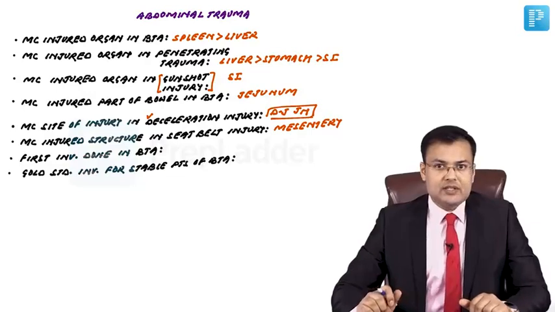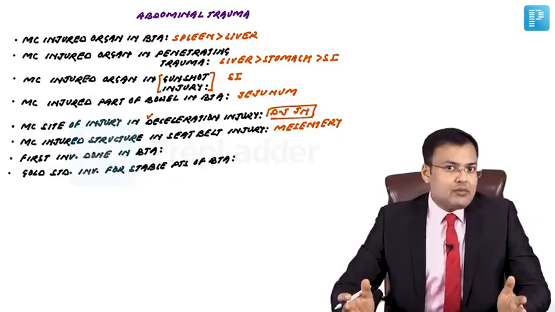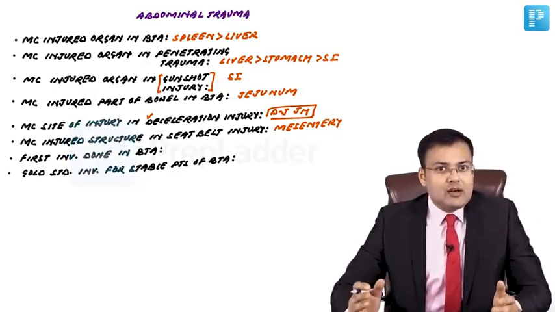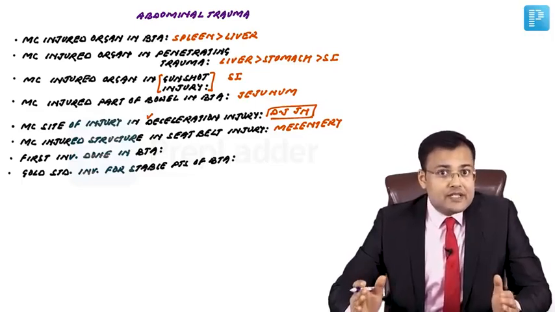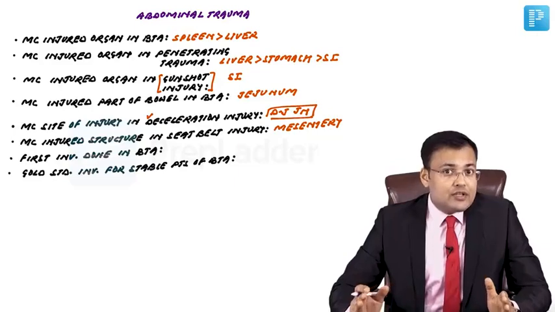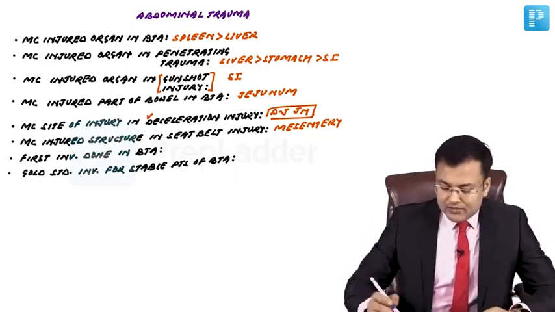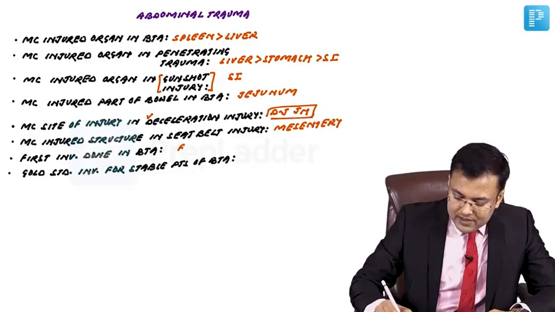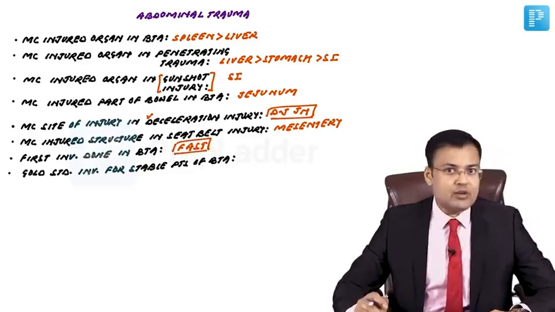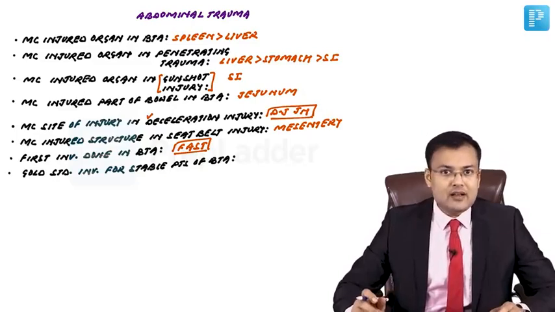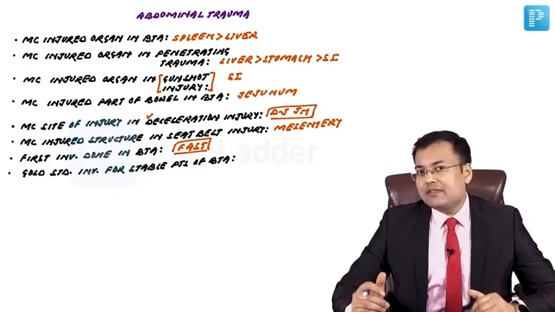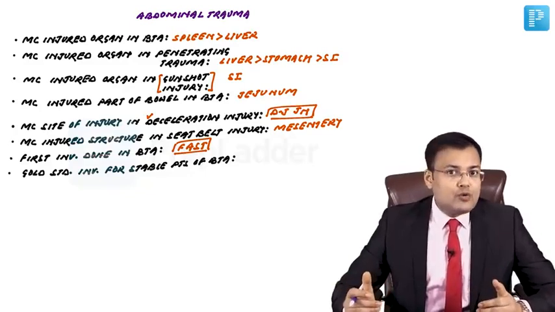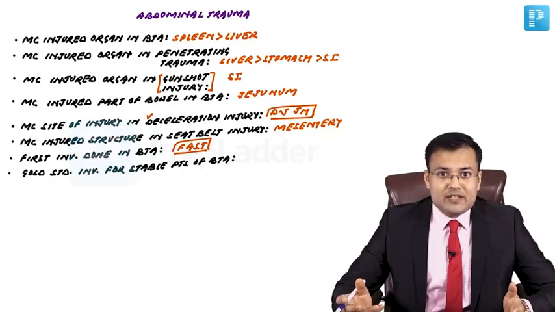Coming to the investigations. If a patient is having blunt trauma abdomen, doesn't matter whether patient is stable or unstable, what's the first investigation done? So the first investigation done in patients of blunt trauma abdomen is FAST, that is focused assessment with sonography for trauma. When FAST is positive and patient is stable, we have to confirm the findings. And how are we going to confirm the findings? With the help of CECT.